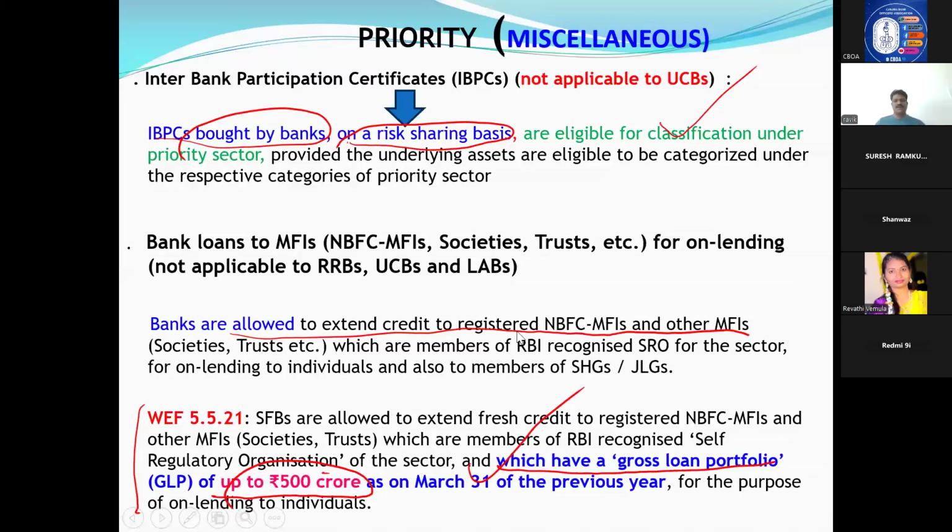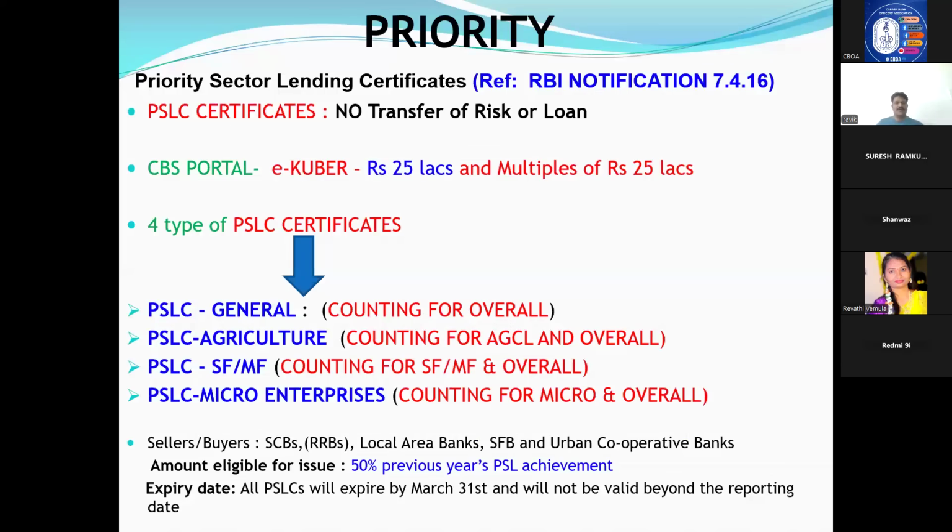See, when it comes to interbank participation certificates, whenever small finance banks are investing or purchasing, we should verify that the gross loan portfolio should be 500 crores as on 31st March of the previous year.